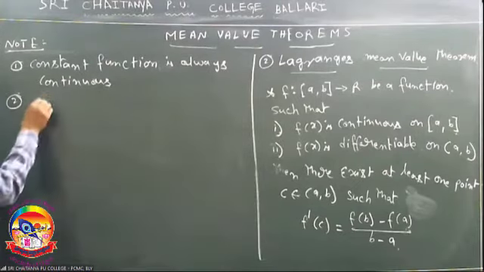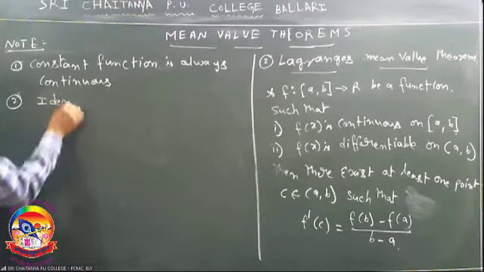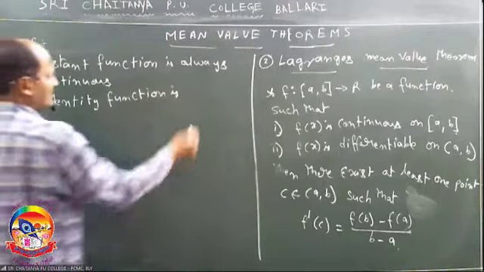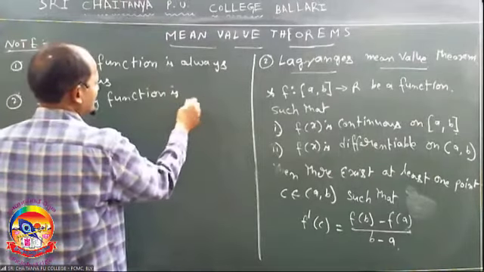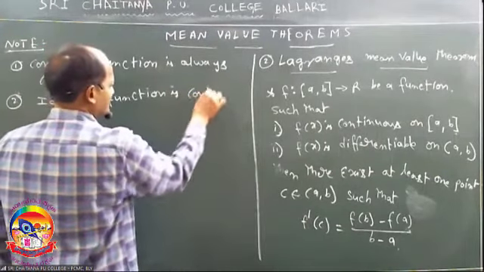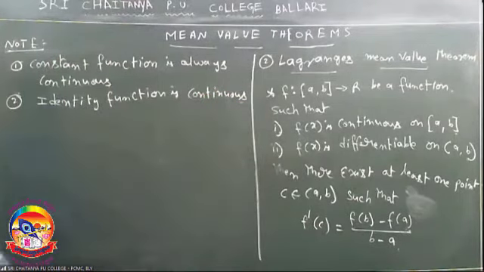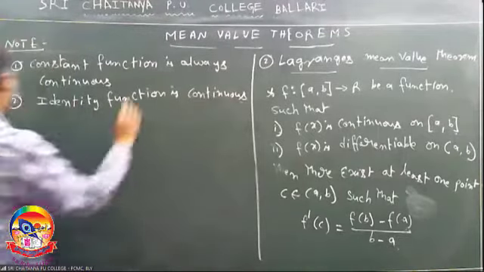Second one, identity function is continuous. Identity function is continuous function.